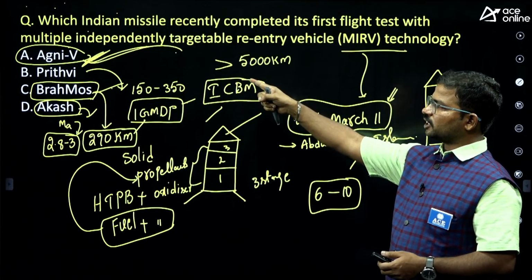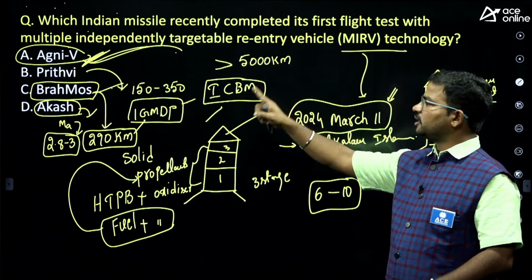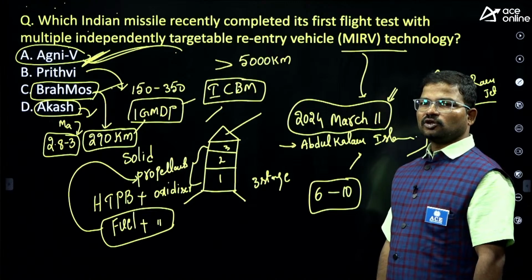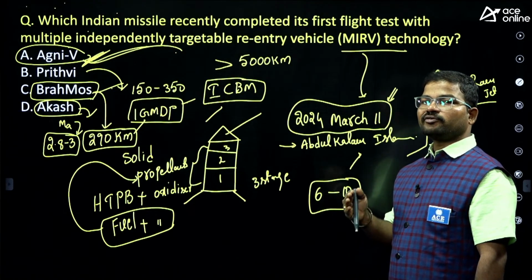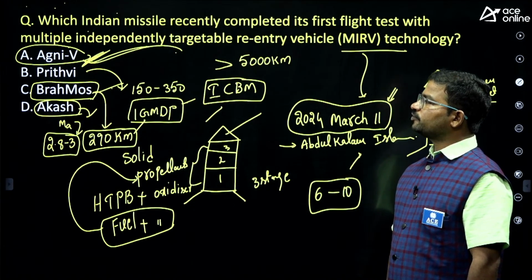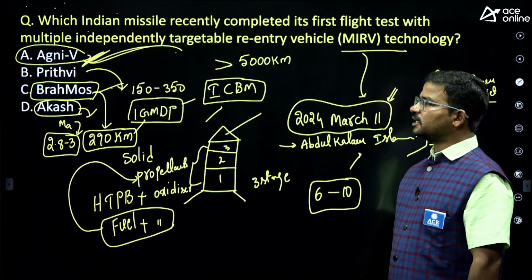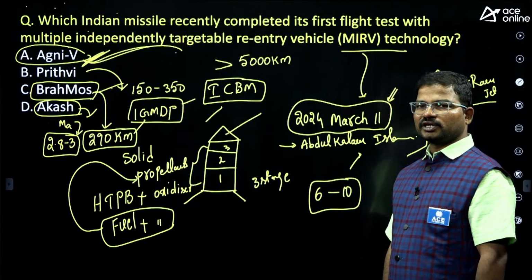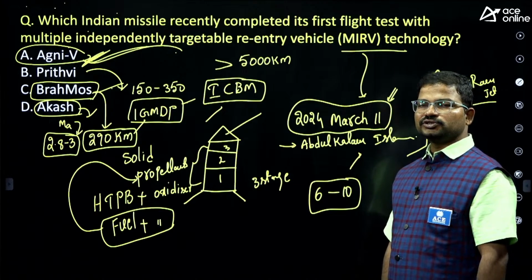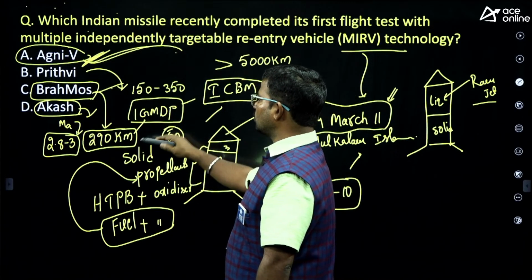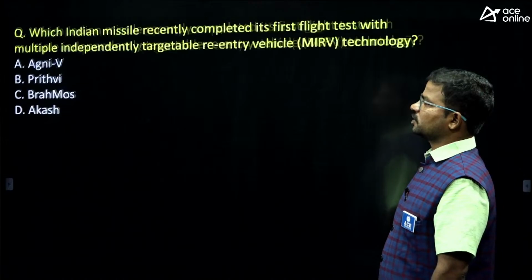Agni 5 is considered as India's one and only intercontinental ballistic missile. What is the range of this missile? More than 5,000 kilometers. How much nuclear warhead can be carried? 1.5 tons. What about Prithvi? 150 to 350 kilometers is the range of the Prithvi missile. Next, the BrahMos missile range is 290 kilometers. Next, the Akash missile is also having different versions: Akash 1, Akash MK1, MK2, Akash new generation. Almost all these missiles' range would be less than 50 kilometers only.